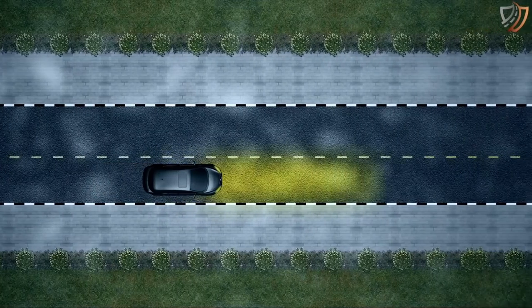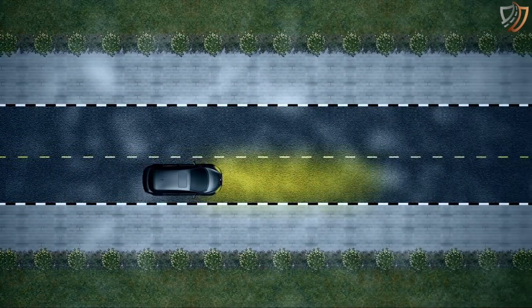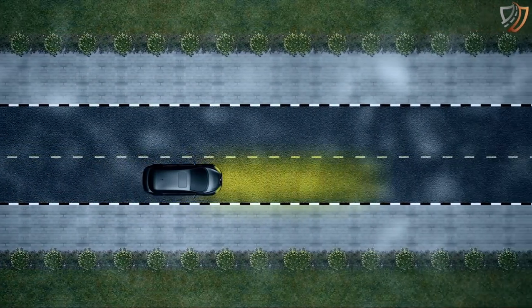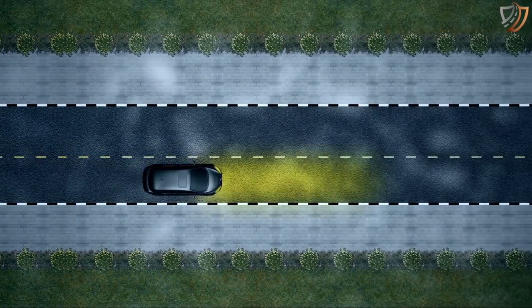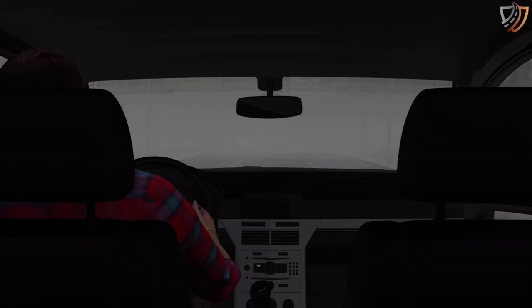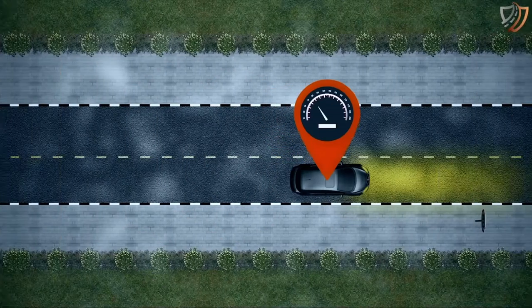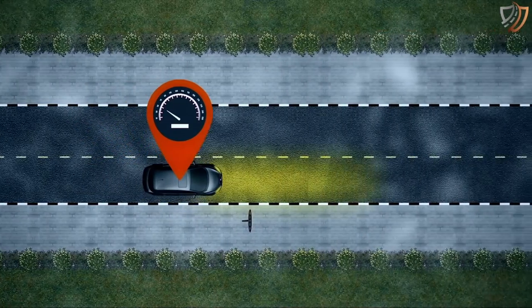Do's. Use low-beam headlights. High beams reflect off the moisture droplets in the fog, making it harder to see. If the vehicle is fitted with fog lights, use them, in addition to the low beams. Keep the windows and mirrors clean. Use the defroster and wipers to maximize vision. Bike riders should keep their visor clean. Drive at a speed that suits the conditions.